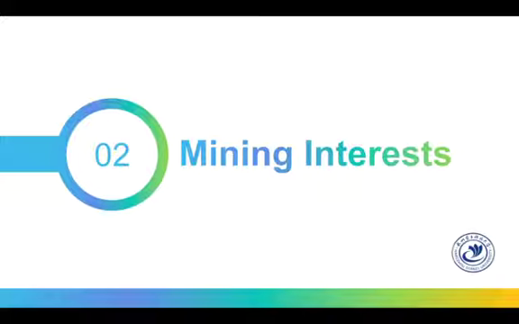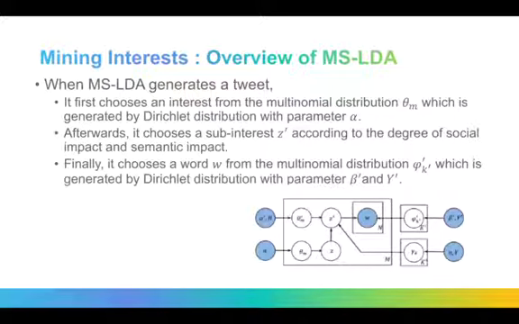Then I will tell about mining interests. When MSLDA generates a tweet, as shown in the figure, it first chooses an interest from the multinomial distribution set θ_m, which is generated by Dirichlet distribution with parameter alpha.